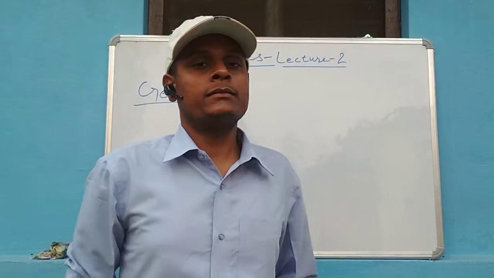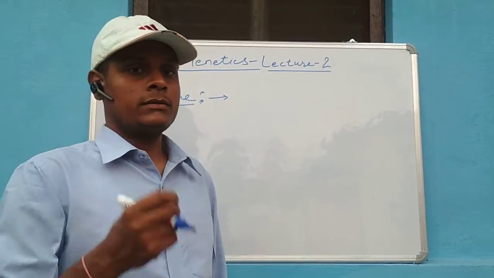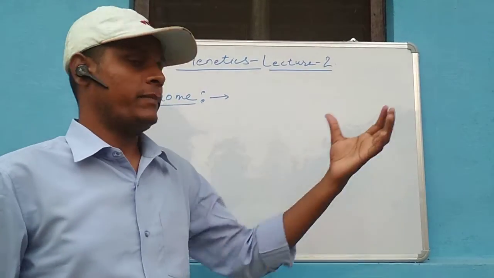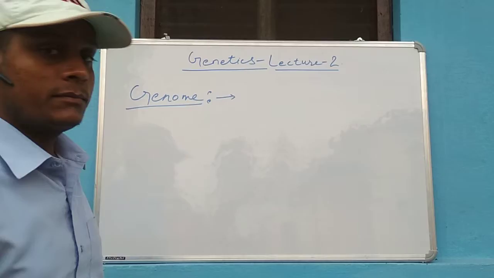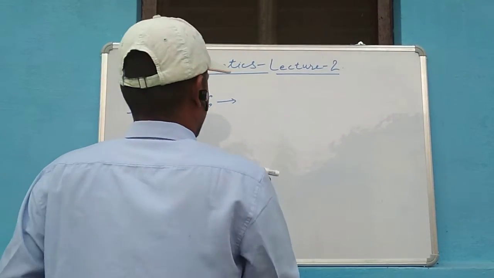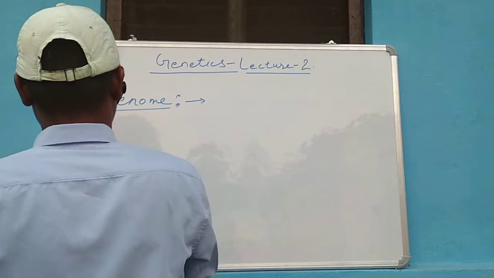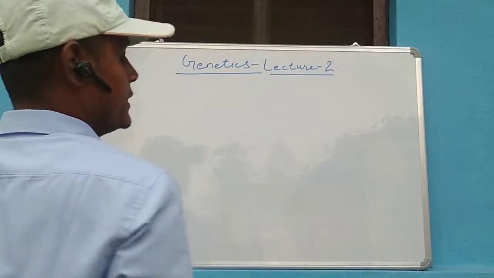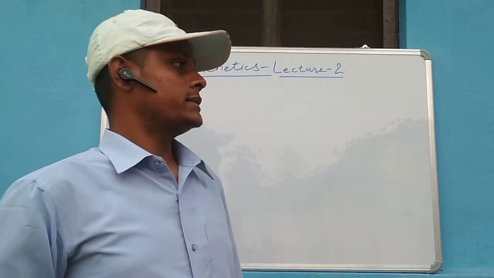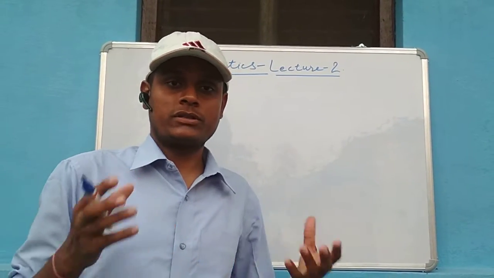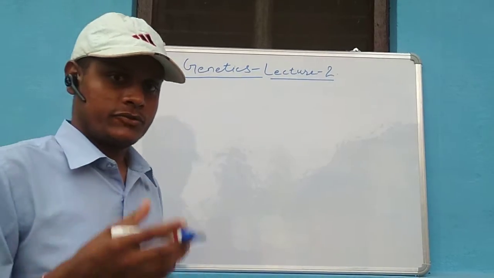In human, we have two sets of chromosomes. One we inherit from the paternal side and the other from the maternal side. So here we have seen the term genome.